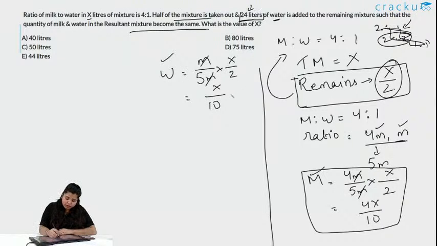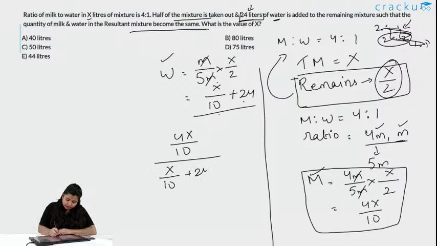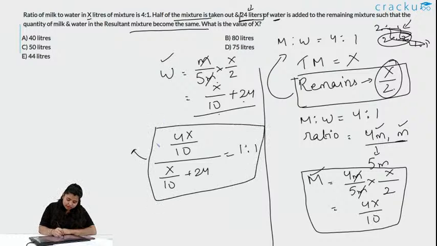Whenever we are adding water, we do x by 10 plus 24. So the ratio now becomes 4x by 10 divided by x by 10 plus 24 is equal to 1:1. Why am I doing 1:1? Because they are equal. So when you solve this, you get 4x by 10 divided by x plus 240, I am just taking this here, equal to 1:1.